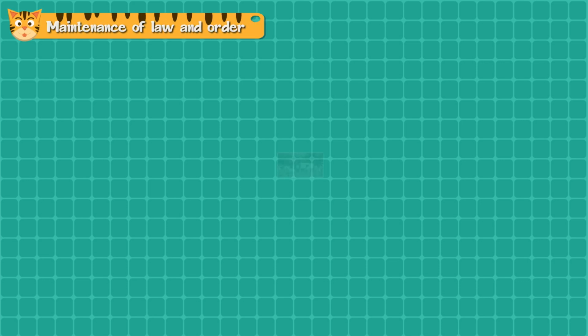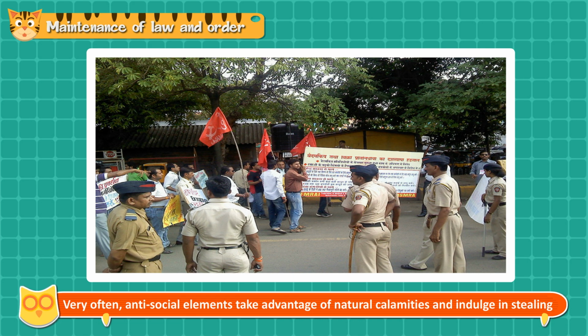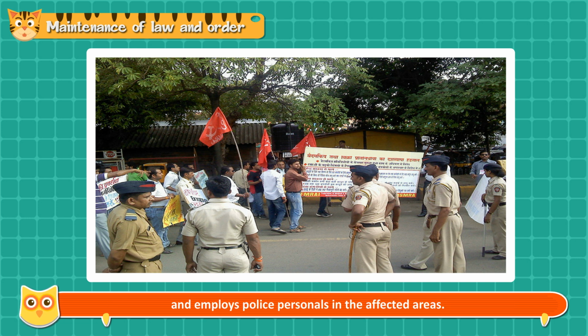Maintenance of law and order. Very often, antisocial elements take advantage of natural calamities and indulge in stealing unattended properties. To prevent these people from causing disturbance in the law and order situation, the police department puts up police stations and employs police personnel in the affected areas.